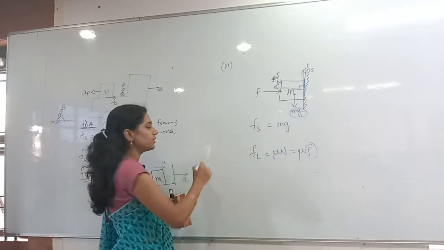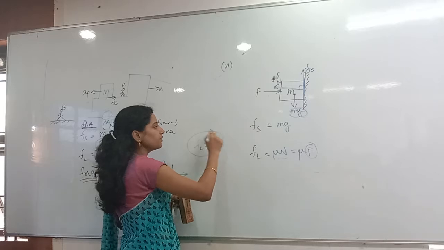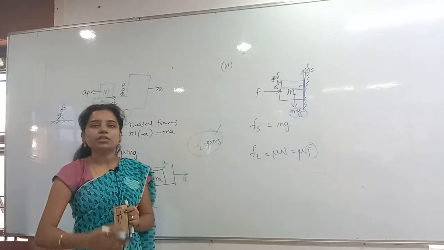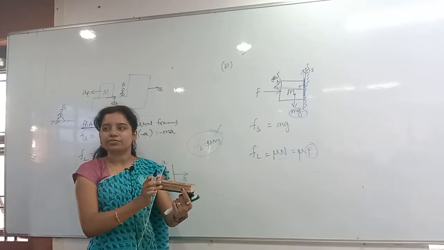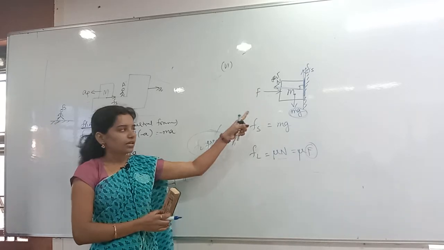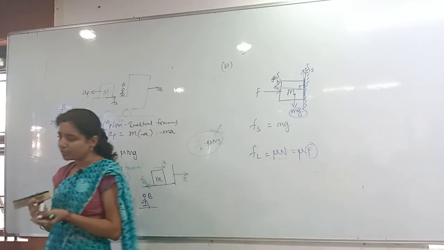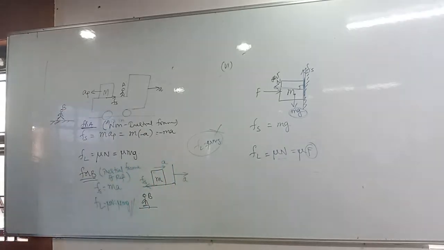In all the cases we were taking Fl equal to mu mg. But in this case that will be wrong. Why? Because in all the cases we have taken the horizontal surface. Now we are taking the vertical surface. Clear, everybody? Any confusion in this? No, right? Okay. That one is important.